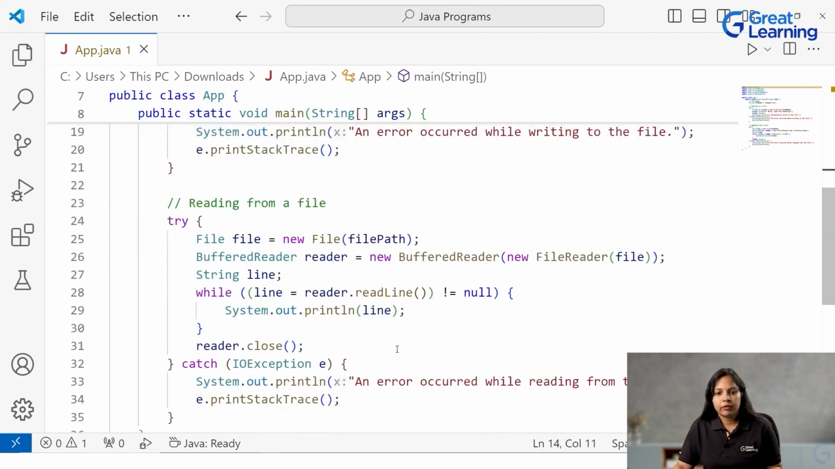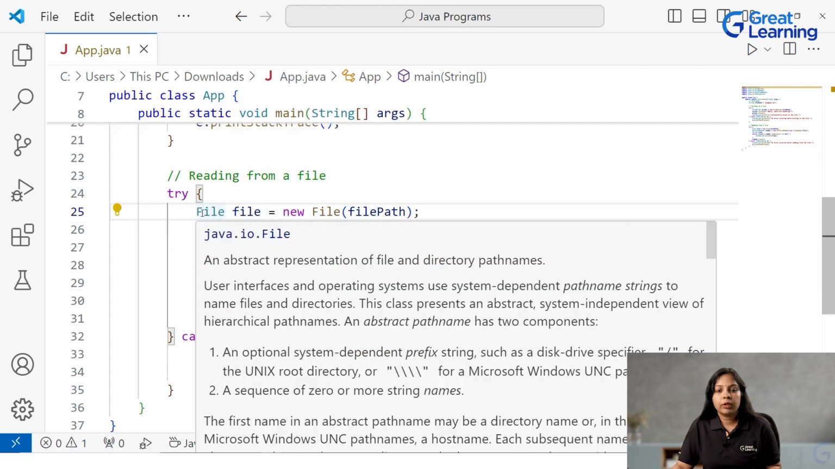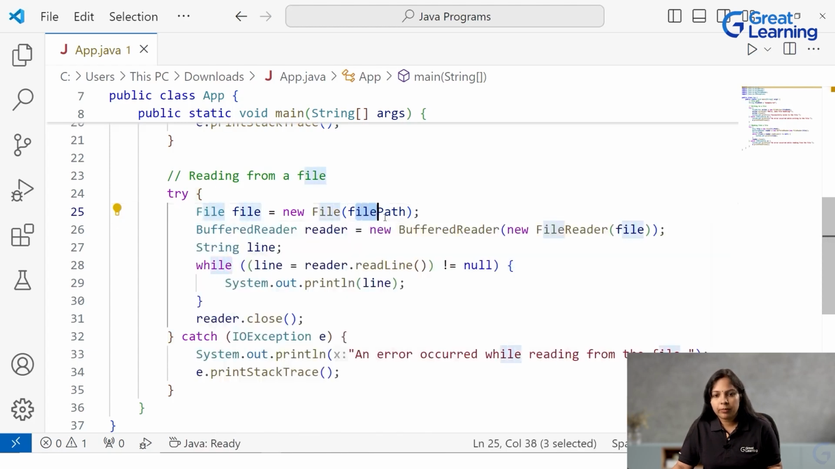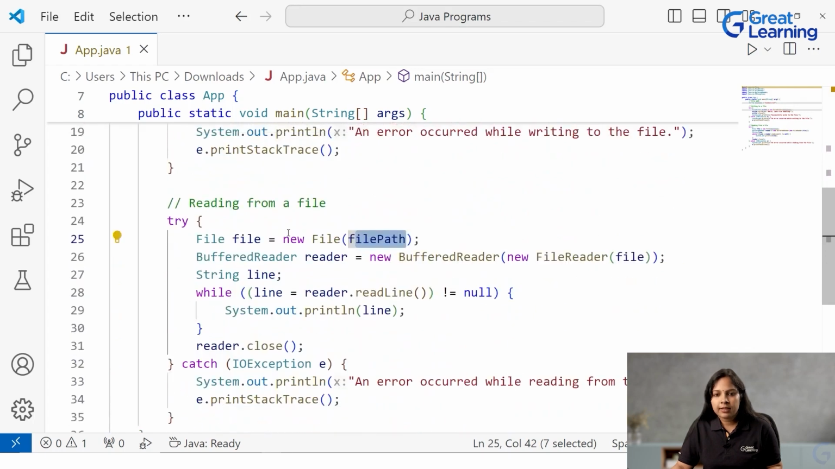Now coming to reading from a file. Again, this is also included inside a try catch block, because as I told you, IOException has to be handled. Now inside the try block, there is an object of the File class. I told you that the File class represents the path name of the file in the folders, so that's why it is used here. At this particular path, whatever file is there, it should refer to that file with the help of this File object.